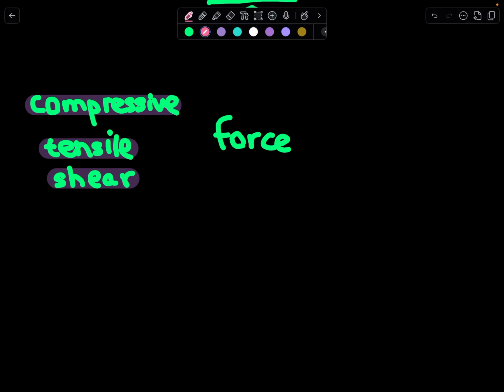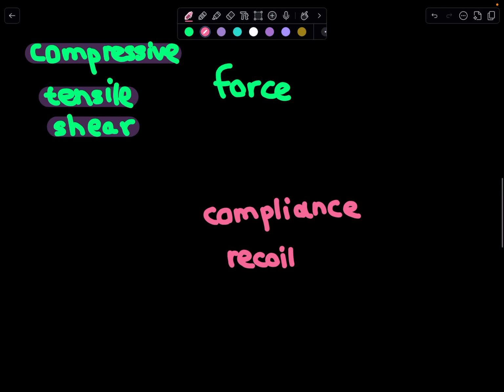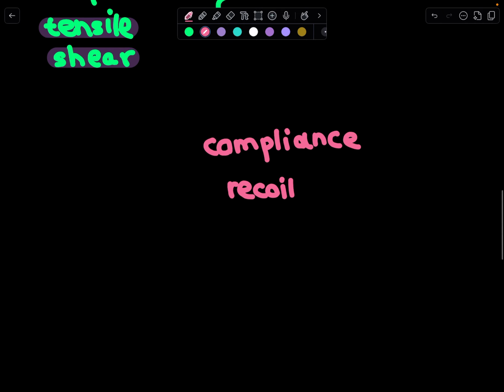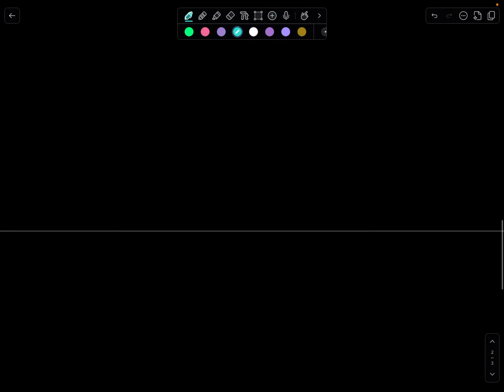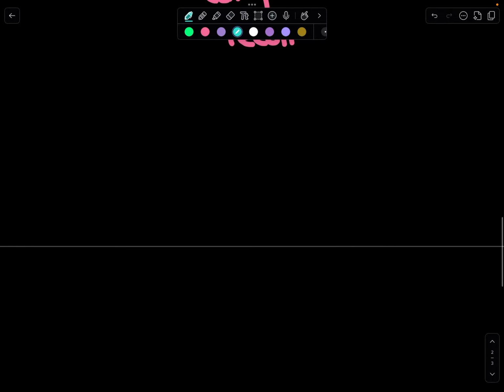Compliance is how stretchy a blood vessel is, allowing it to expand under pressure like a flexible balloon, while recoil is its ability to snap back to shape thanks to elastin in the walls. High compliance helps vessels handle blood pressure without tearing, but if vessels lose compliance, say from atherosclerosis or chronic hypertension, they become stiff, increasing tension and rupture risk, contributing to hemorrhagic stroke or cardiovascular failure.